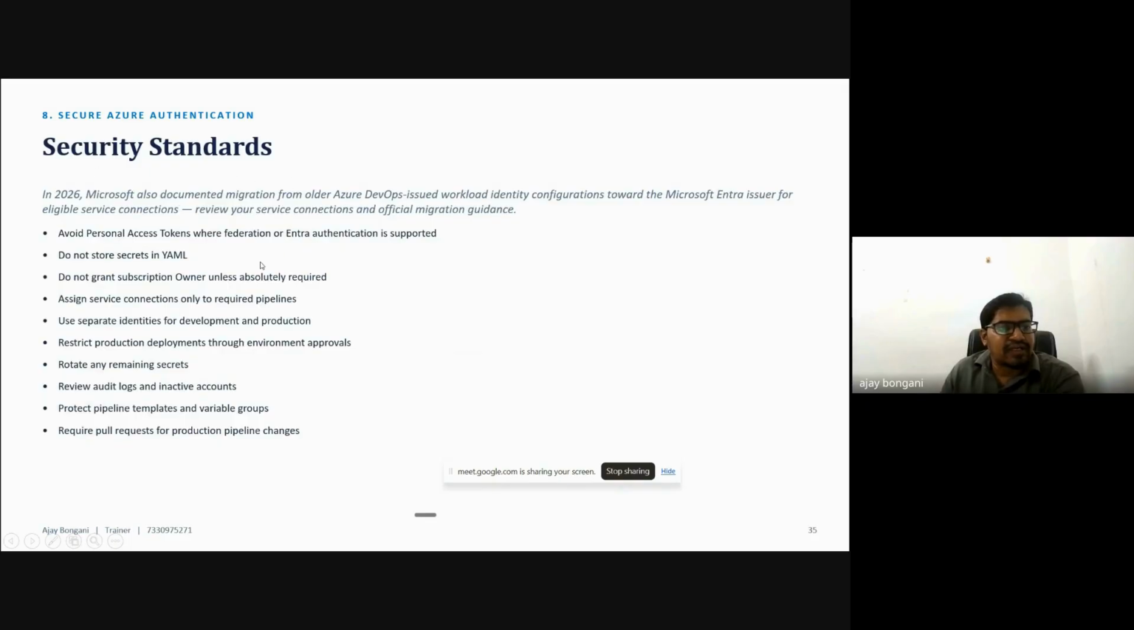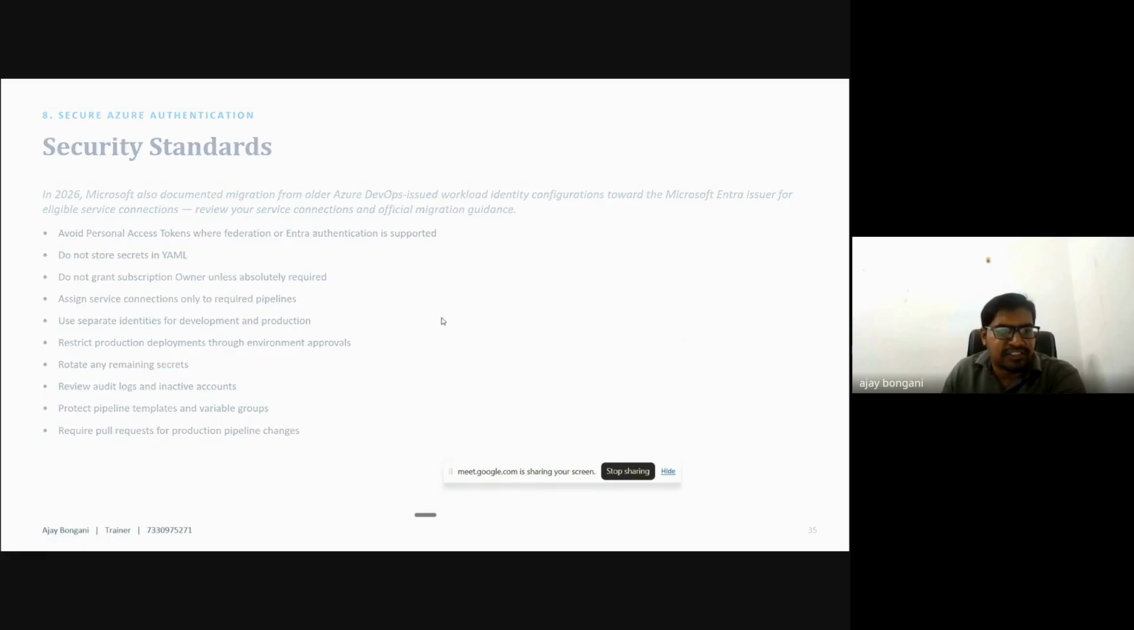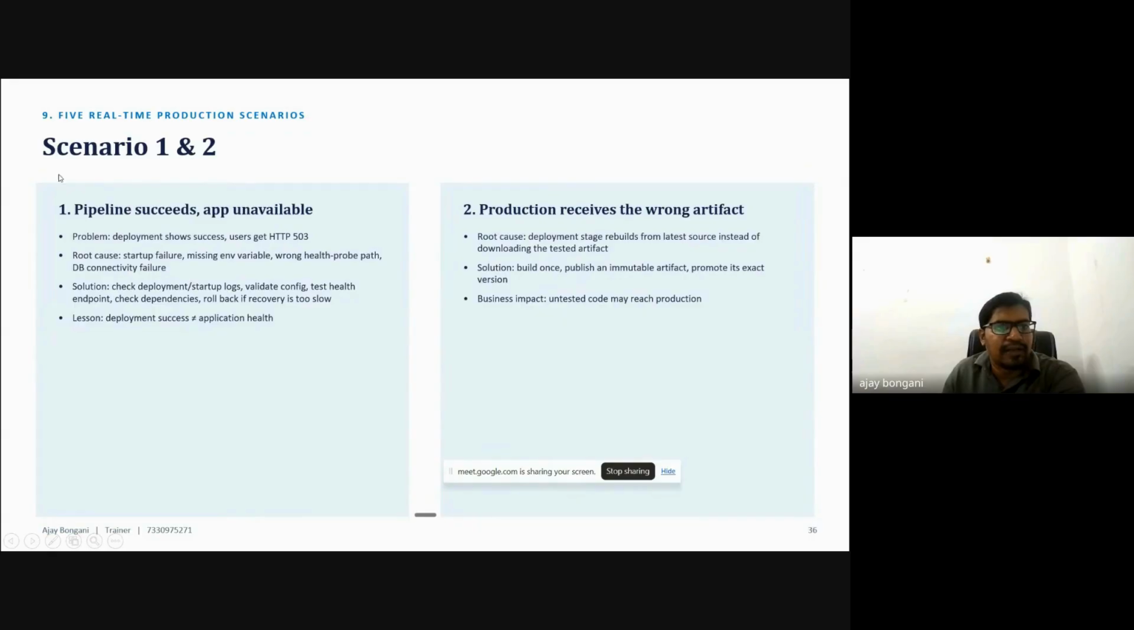And the security standards. What about personal access tokens? Nowadays hardly anyone uses PAT tokens; federation and Entra authentication are supported, and do not store secrets in the YAML. Most of the time, whatever secrets there are, we do not store them in the YAML script. We don't want to use hard coding. These are some security standards I will discuss in the sessions line by line.